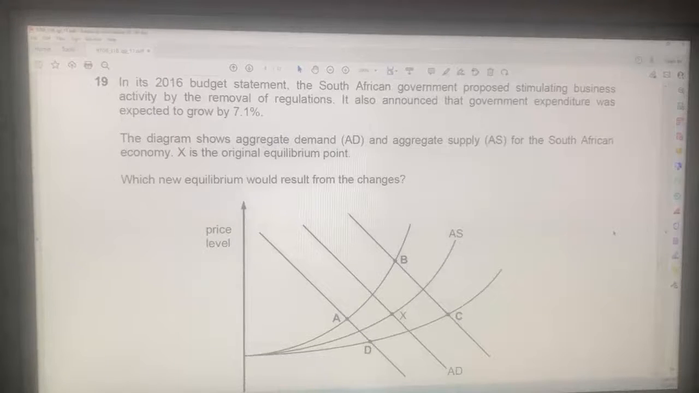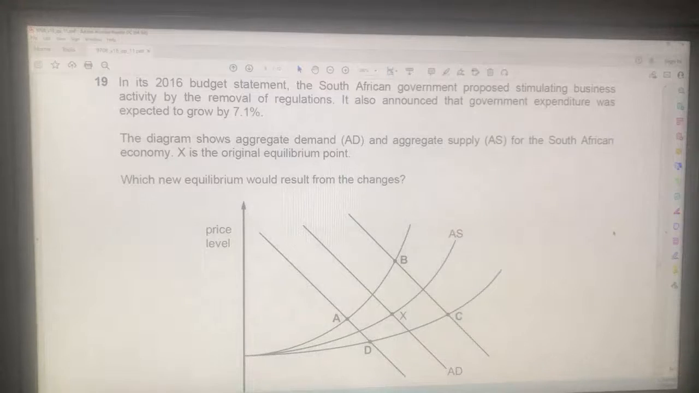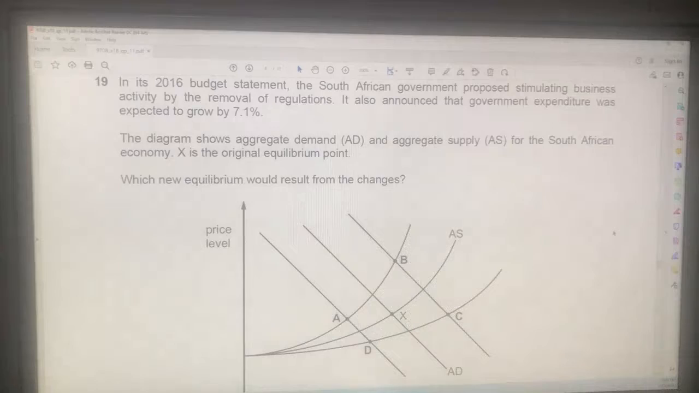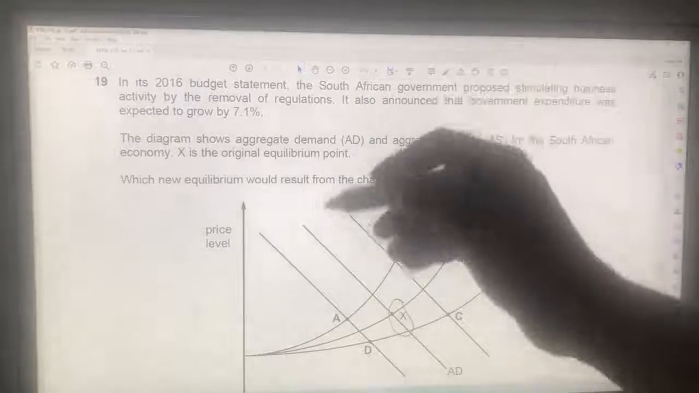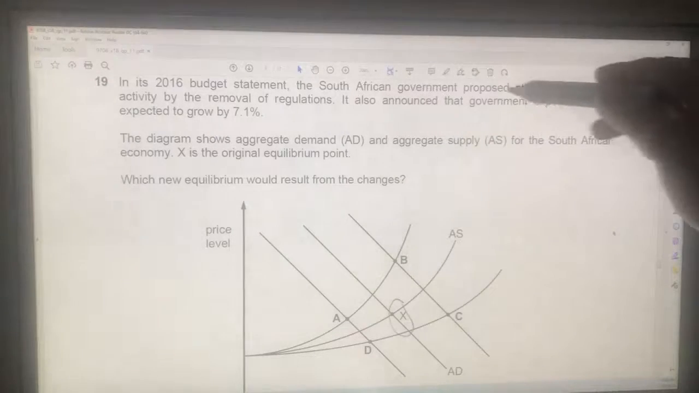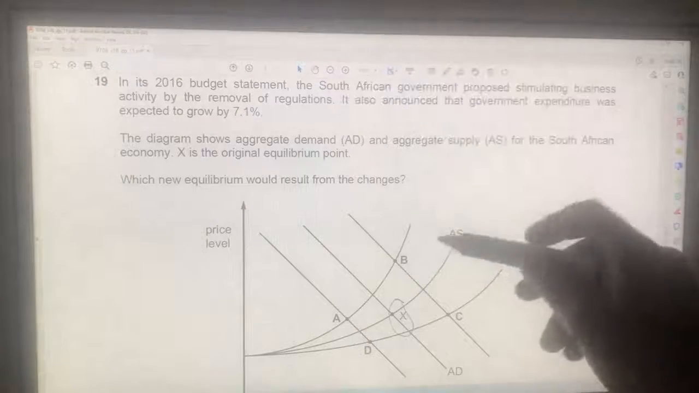Here's question 19, with a lot of text, relatively. The last question is, which new equilibrium would result from the changes? I guess X is the original equilibrium, and this is the South African government. They proposed stimulating business activity by the removal of regulations.